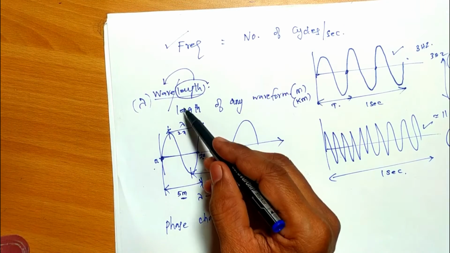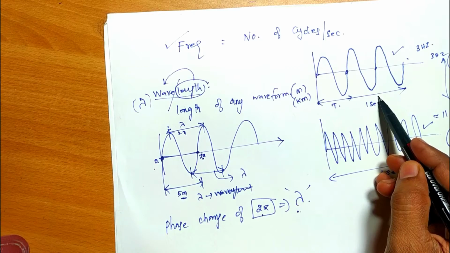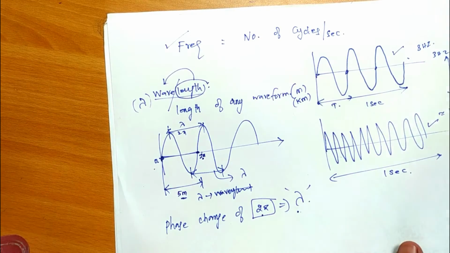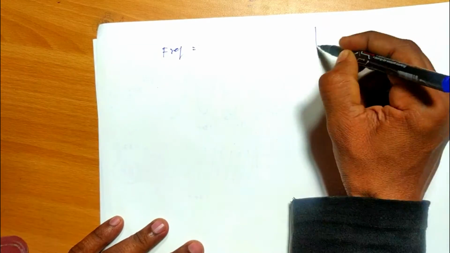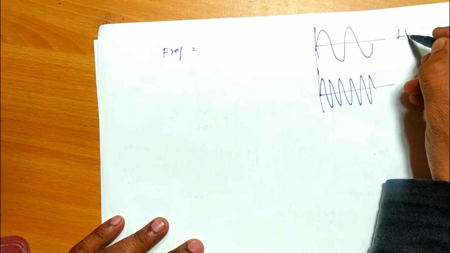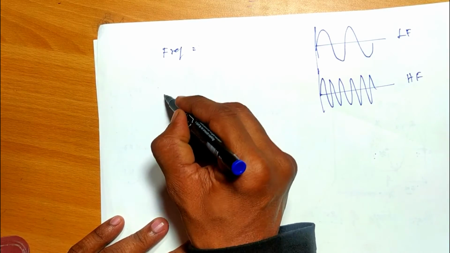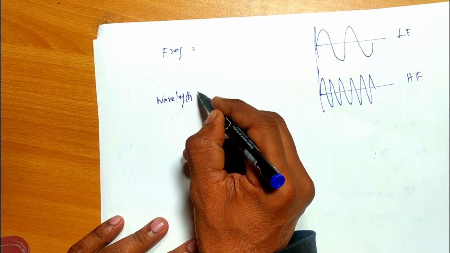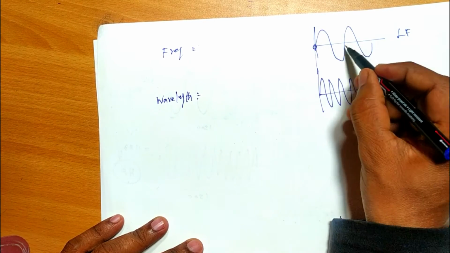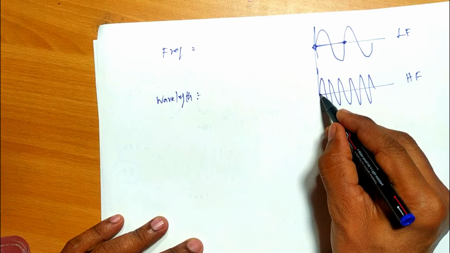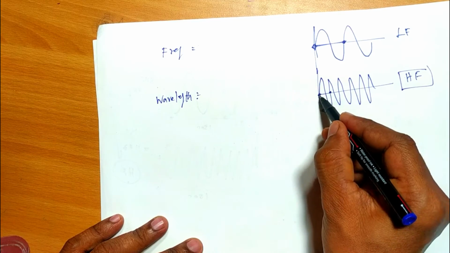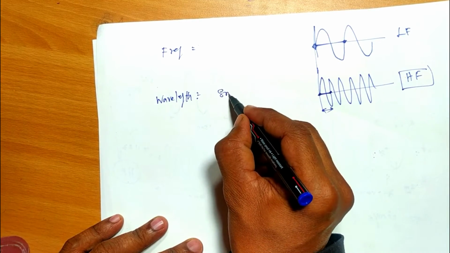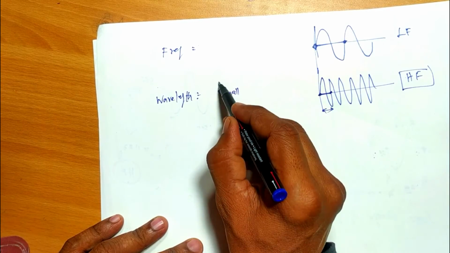So now we understood what is lambda and we understood what is frequency. Now what is the relation between these two, and why do we say that when the frequency increases lambda decreases and vice versa? So according to the frequency definition, this is low frequency and this is high frequency. Now according to wavelength, the length of the waveform, you see here the length of 2 pi is higher compared to the length of this one. It means when we have higher frequency, the length of the 2 pi variation is smaller.